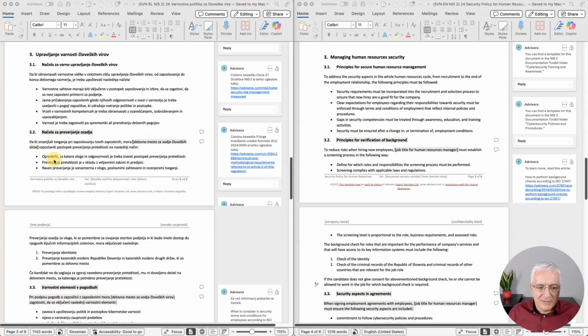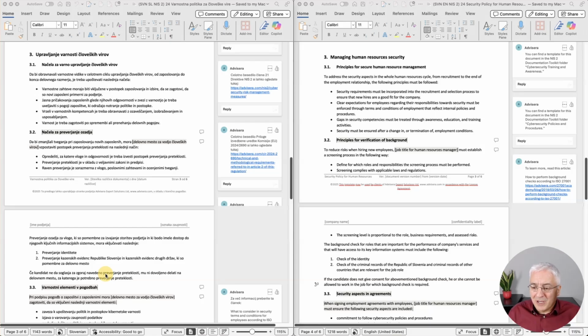So again, there are several items here that are listed based on NIS2 law, but also on some other sources. And here is also the last sentence. Basically it says that if the candidate does not give consent for the background check, then he or she cannot actually be allowed to work for this company. And this is taken directly from the NIS2 law. And this brings me to the point of what is the best way to write documents.